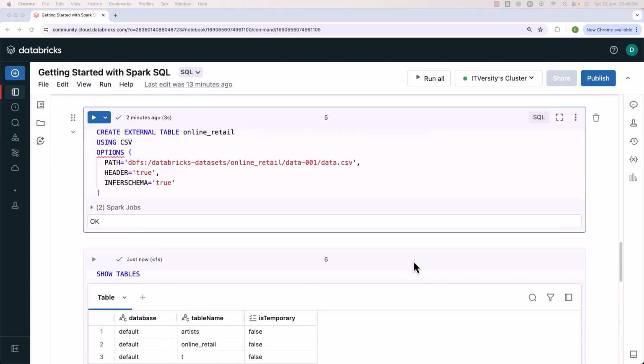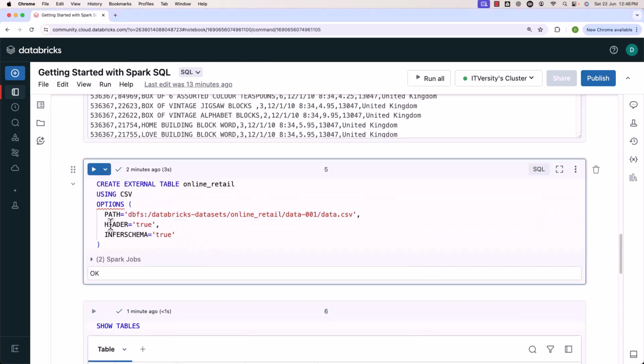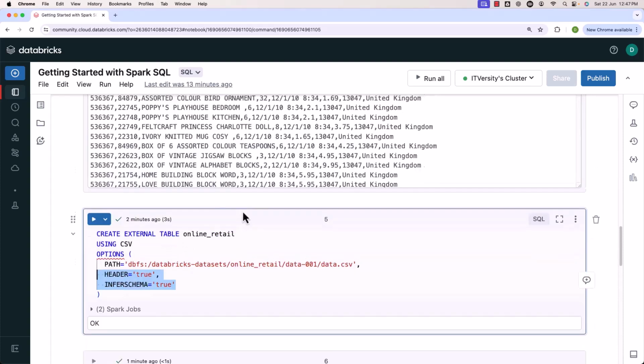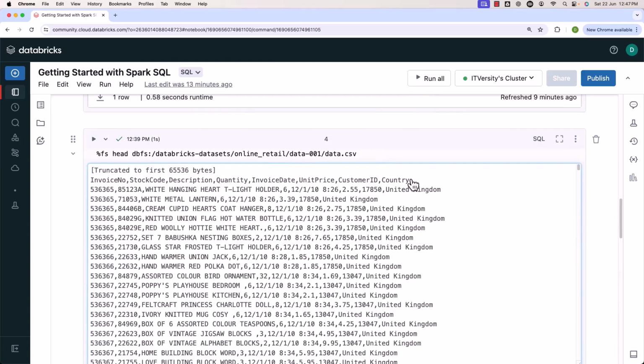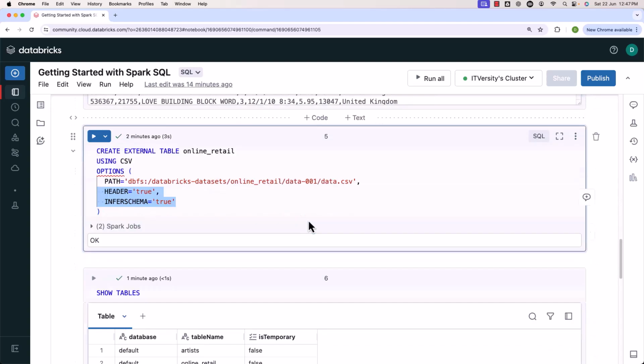Keep in mind, it is because of these options such as header equal to true and infer schema equal to true that it has gone through the details in the file. It has inferred the data types based on the data, and also it has inferred the columns based on the header in the file. This is how you should be able to quickly create an external table when data is in CSV format with a header, and also you should be able to use infer schema to infer data types of each and every column. In case the delimiter is anything other than comma, you have to use additional options. But for comma, you can skip additional options to specify the delimiter.